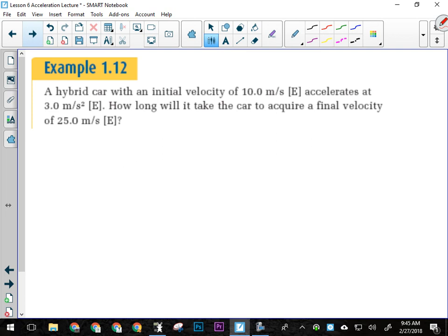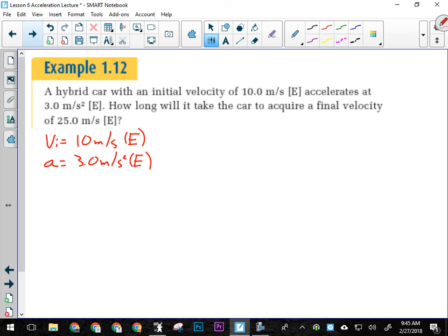First example. I have a hybrid car with an initial velocity of 10 meters per second. What did they just give me? Which variable? VI, right? So VI is 10 meters per second, and they said it was east. It accelerates at 3 meters per second squared east. What did they just give me there? Acceleration. And it was also east.